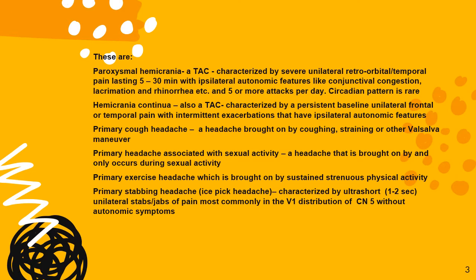These are paroxysmal hemicrania, a trigeminal autonomic cephalgia. This is characterized by severe unilateral, retroorbital and temporal pain, lasting 5 to 30 minutes with ipsilateral autonomic features like conjunctival congestion, lacrimation and rhinorrhea, and 5 or more attacks per day. Circadian pattern is rare. Hemicrania continua, also a trigeminal autonomic cephalgia.